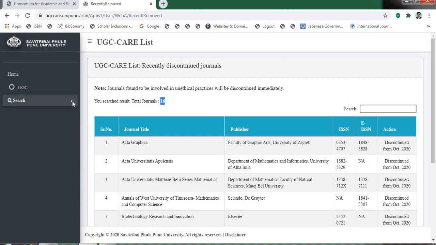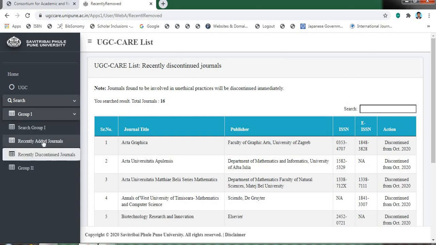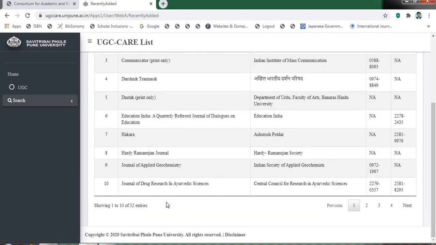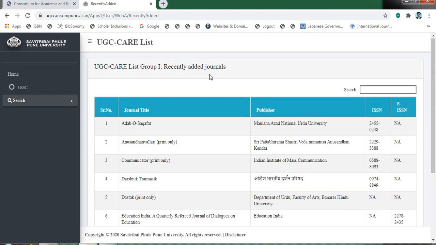In UGC CARE list group 2, UGC has not made any changes. Similarly, you can also find recently added journals. 32 journals were added in the UGC CARE list. This was done in September 2020. These are the changes made in the UGC CARE list as on 1st October 2020.